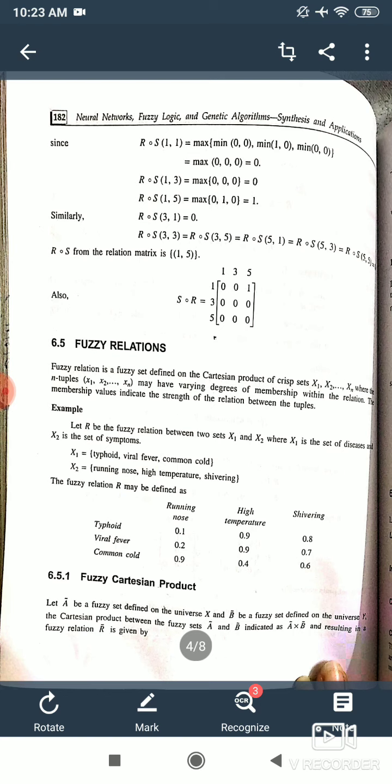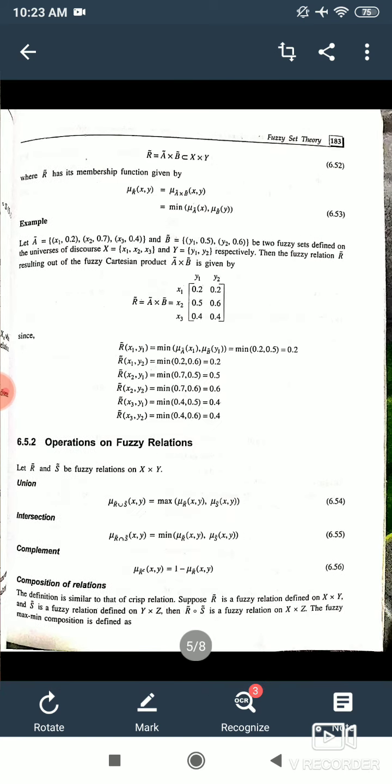Now the fuzzy Cartesian product operation. Let A curl be a fuzzy set defined on universe X, and B curl be a fuzzy set defined on universe Y. The Cartesian product between A and B is indicated as A curl cross B curl, resulting in a relation R. That would be a fuzzy relation, a set of X cross Y. And how do we find this A cross B?